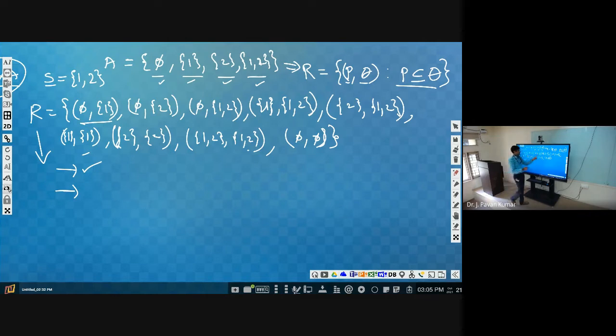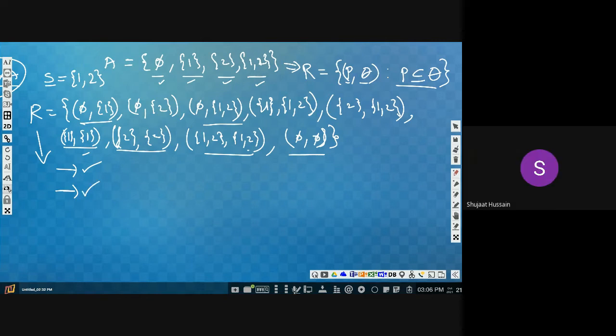Similarly, the same thing is true for the others. Next, consider {1} comma {1, 2}. Now, the reverse pair will not exist in this relation. Similarly, {2} comma {1, 2} also will not satisfy. So whenever you consider this relation, these are the tuples which are symmetric pairs, so it is satisfying the antisymmetric property. Yes or no?